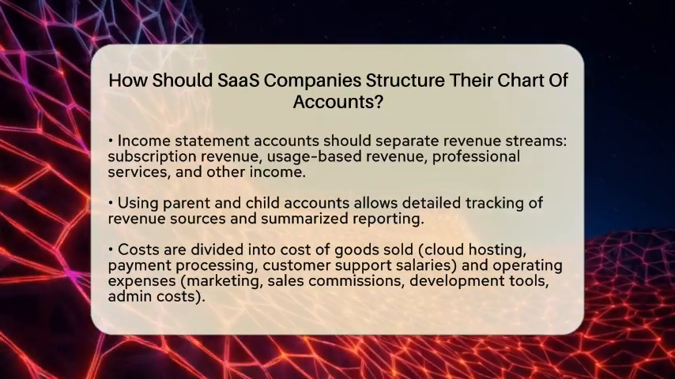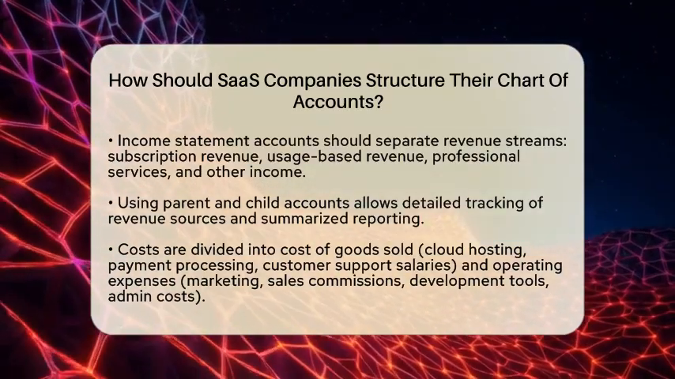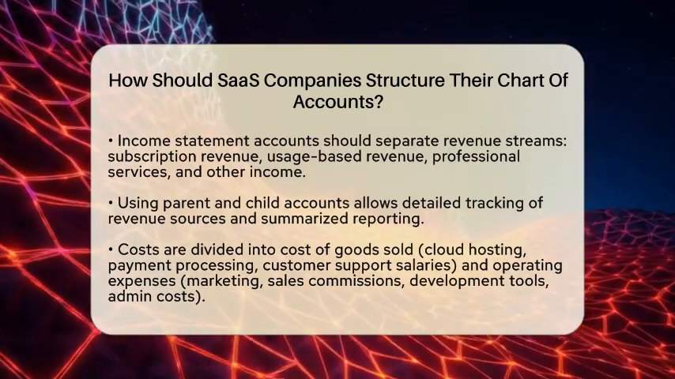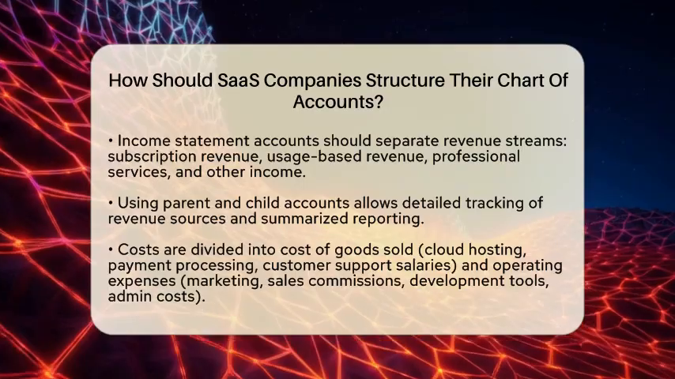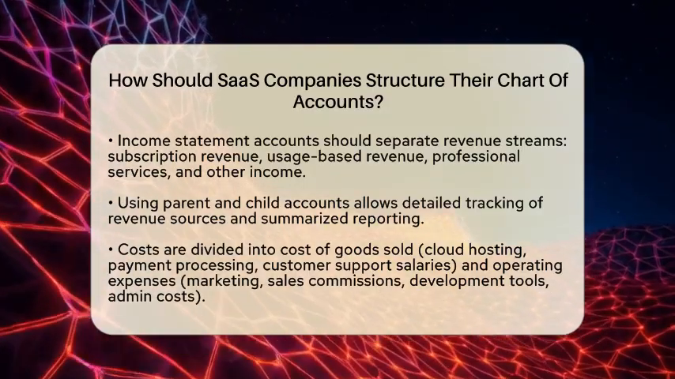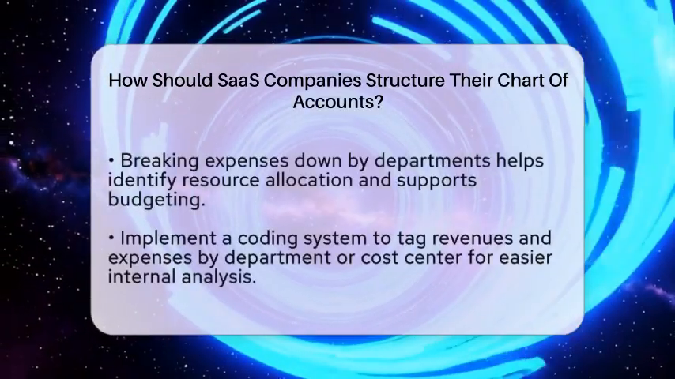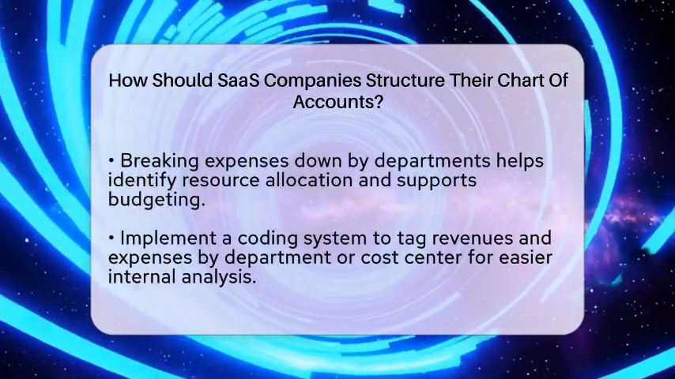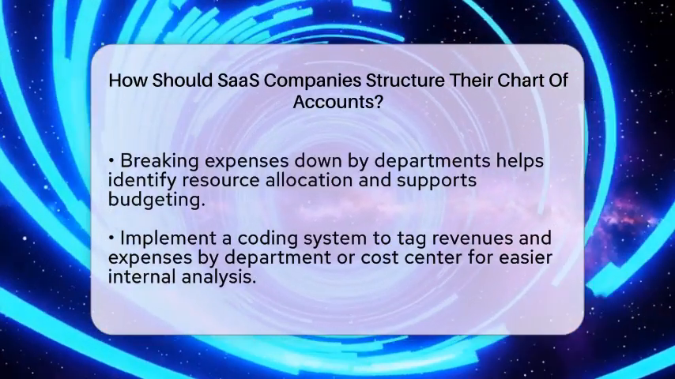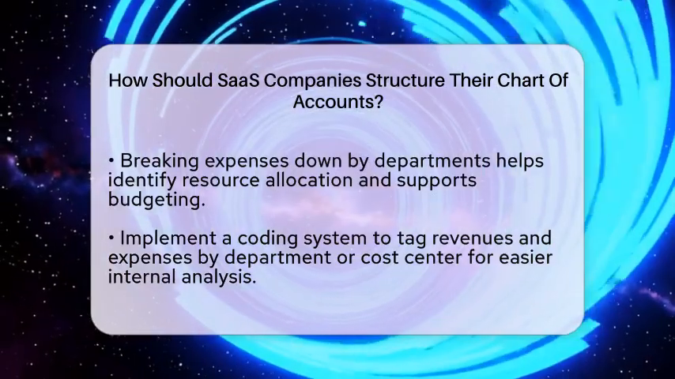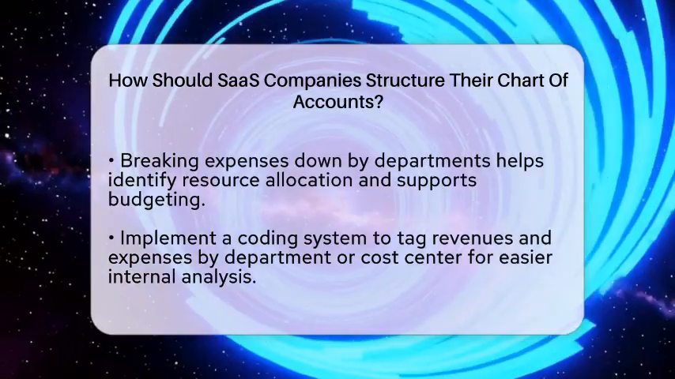When it comes to costs, separate the costs directly tied to delivering the service from operating expenses. Cost of goods sold includes cloud hosting fees, payment processing costs, customer support tools, and salaries for engineers or customer success teams involved in service delivery. Operating expenses cover marketing, sales commissions, development tools, general administrative costs, and office software. Breaking expenses down by department like marketing, sales, engineering, or administration helps see where resources go and supports budgeting.